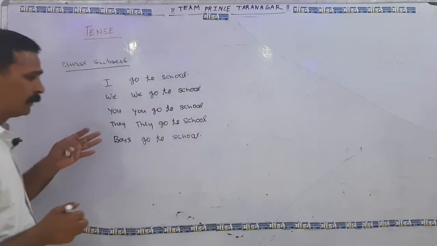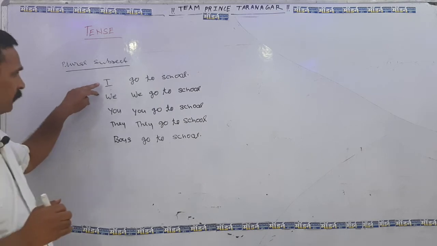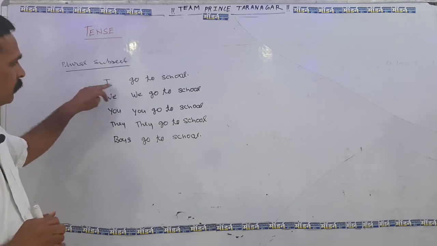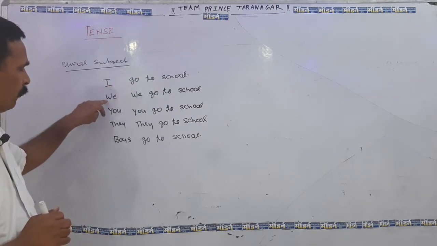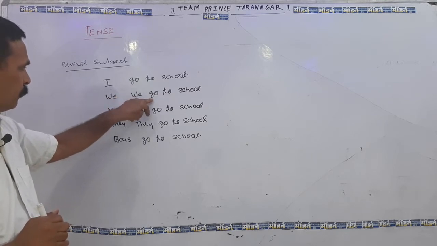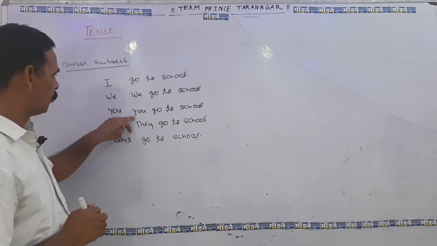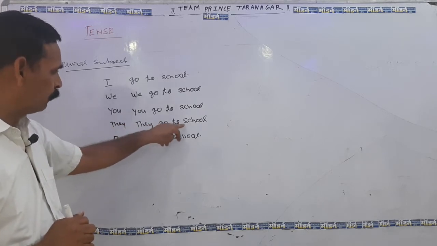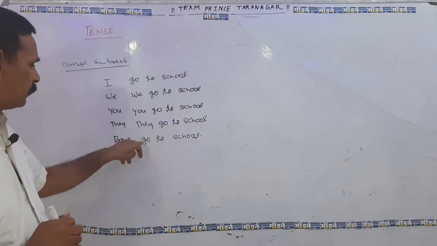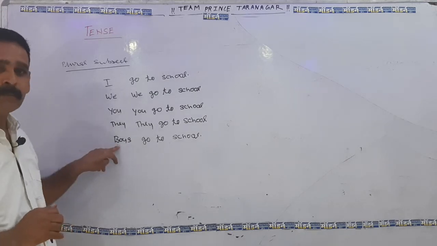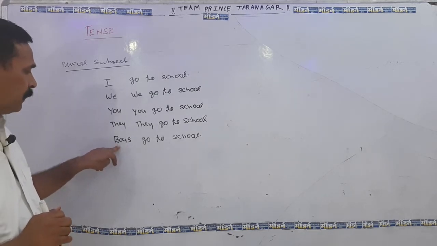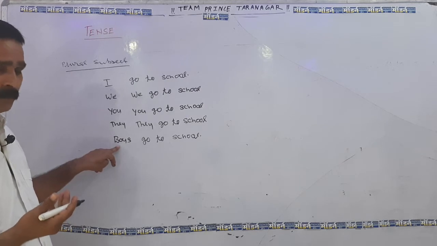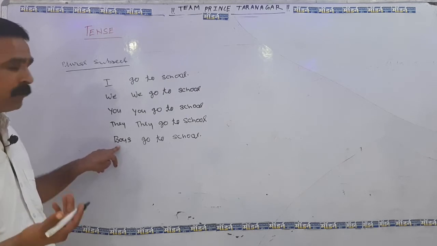Now you can see, students, I always take a plural verb, we always take a plural verb, you always take a plural verb, they always take a plural verb, and boys, a common plural noun, can be people or anyone.